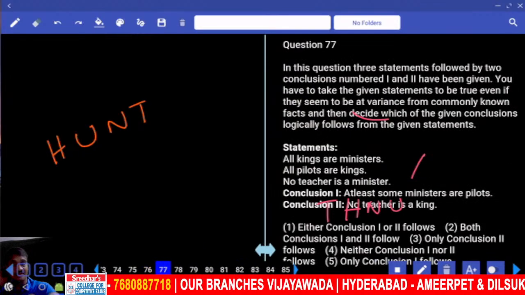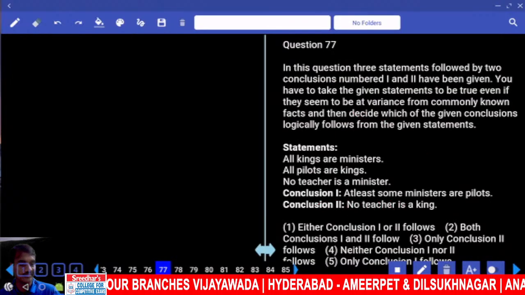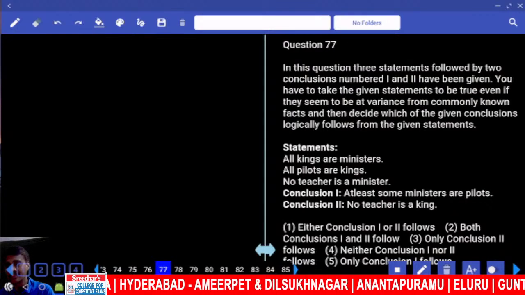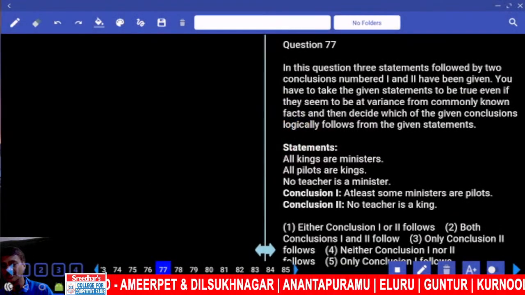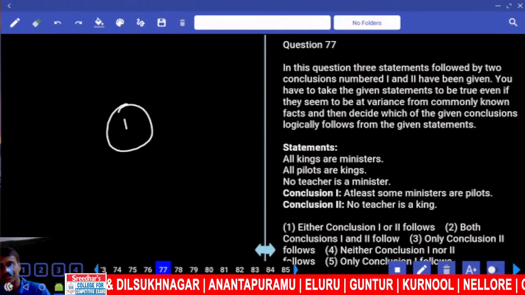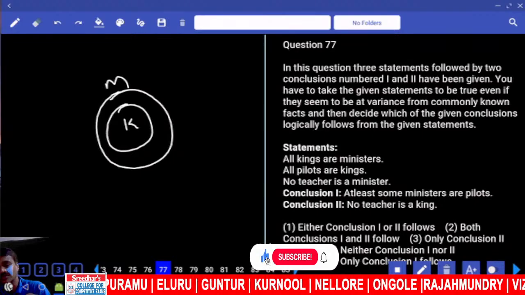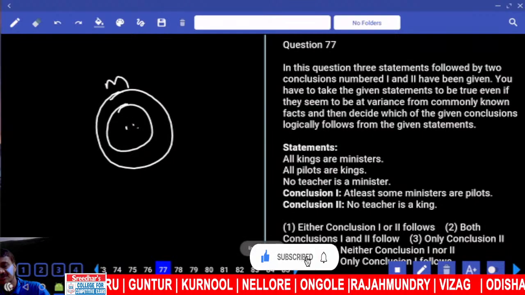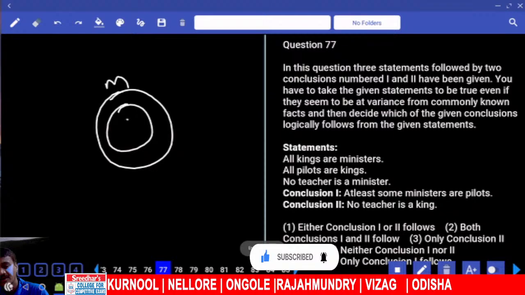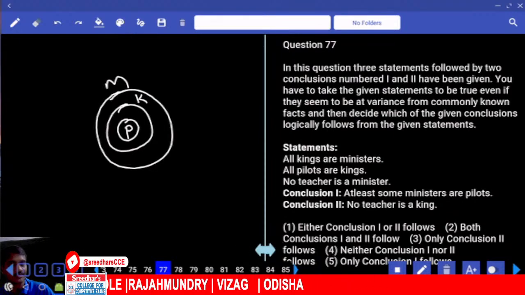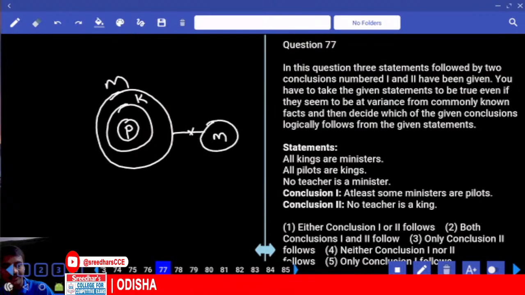Then 77 onwards. First or the second priority? Definitely first priority, syllogisms. All kings are ministers. How many kings are ministers here? All these kings are ministers. Now these are the kings who are ministers. All kings are ministers, and all pilots are kings. All pilots are kings, all kings are ministers. No teacher is a minister, no intersection between teacher and minister. Then first one, some ministers are pilots, that is definitely true.